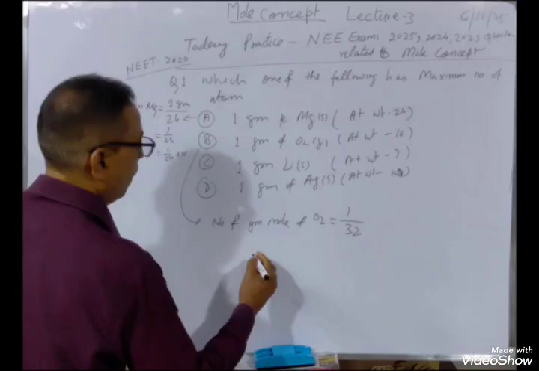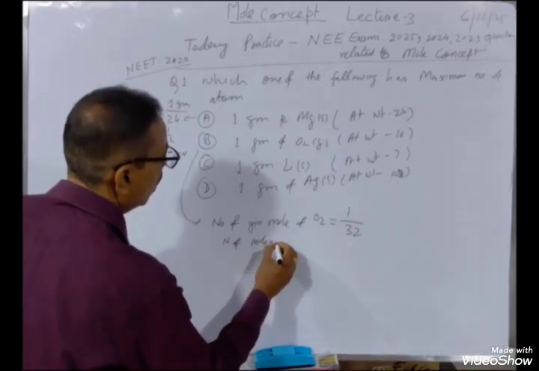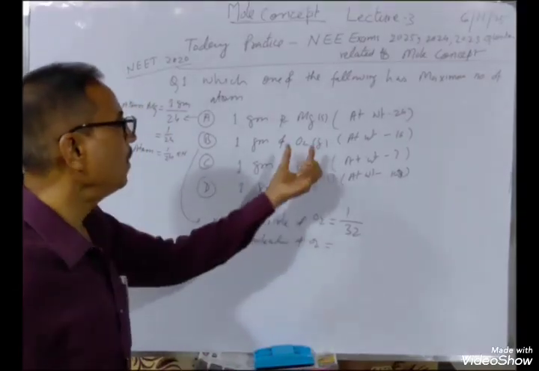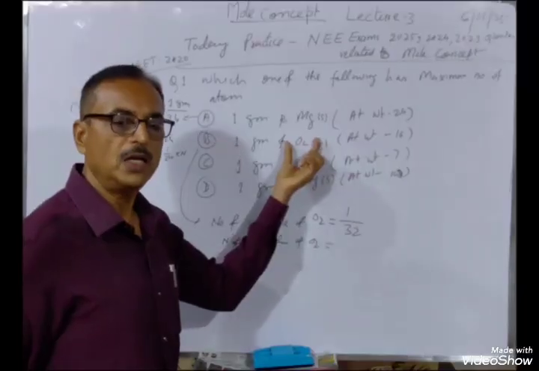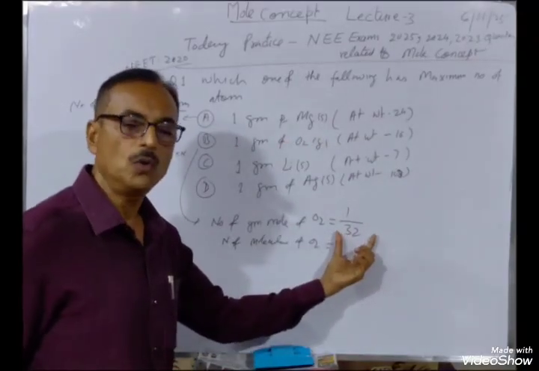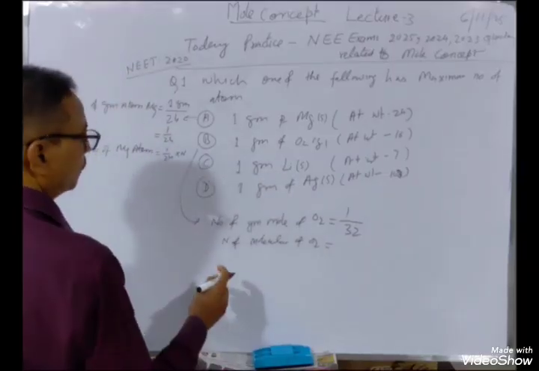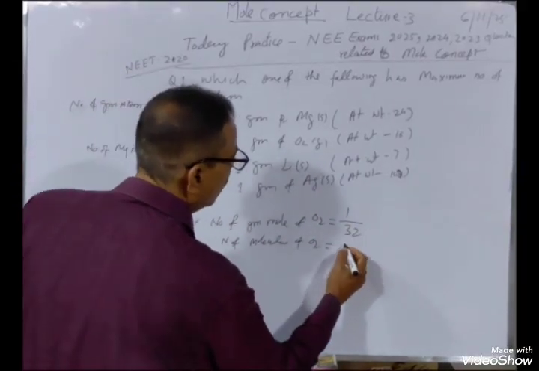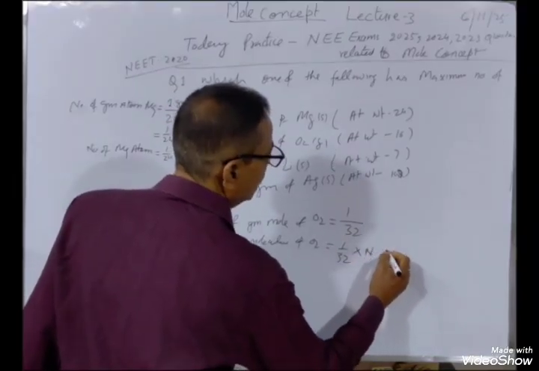Then number of molecules of oxygen is 1 by 32 into N, where N is the Avogadro number.